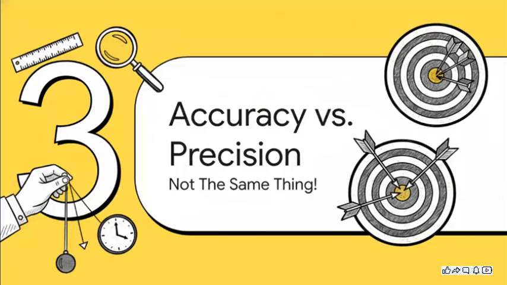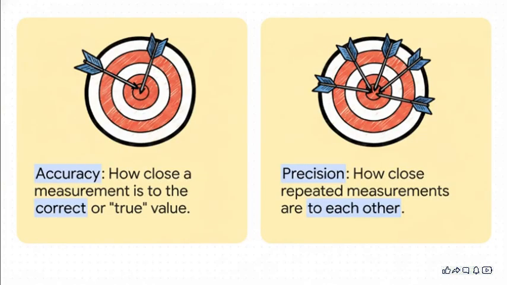Okay, so we've got our vocabulary, but just knowing the words isn't enough. We have to use them correctly. And in measurement, that means you have to understand the absolutely crucial difference between accuracy and precision. And trust me, they are not the same thing. So what's the deal? Well, accuracy is all about correctness. It's hitting the bullseye. Precision, on the other hand, is all about consistency. It's landing every single shot in the exact same spot, even if that spot is totally wrong. And it's completely possible to have one without the other.